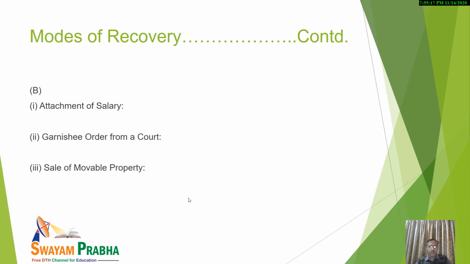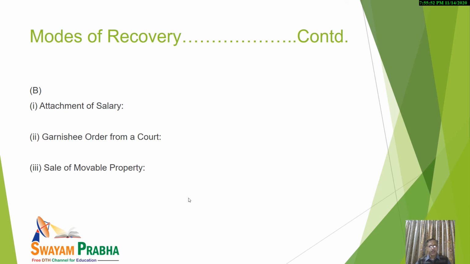Now second, garnish order from the court. First of all, let us understand what is a garnish order. You see, let us suppose A is our assessee and an amount is recoverable from A, and he is not paying the amount. He has refused to pay, or he has shown his inability to pay the amount. Now, what to do? What can the assessing officer do in this case? In this case, a garnish order from a court may be used.